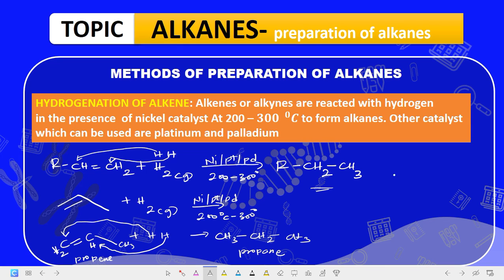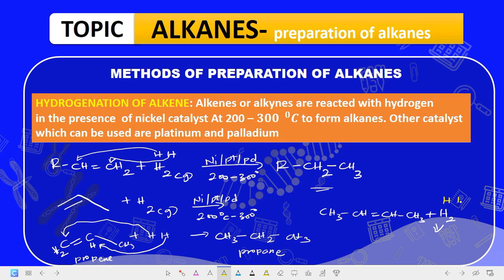Now let's look at another example. Assuming you are given, let's say in your exam, CH3 CH double bond CH3 plus, let's say, H2. Now what do you think will be the product of this reaction?